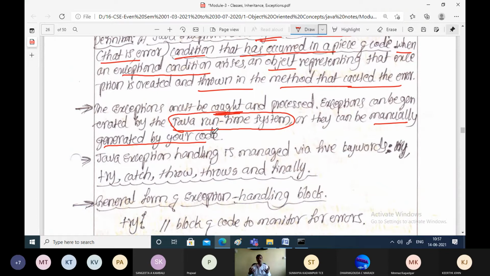We might have written some wrong code, and that may cause problems during execution. In whatever case, we have to write the solution, or solve the exception.